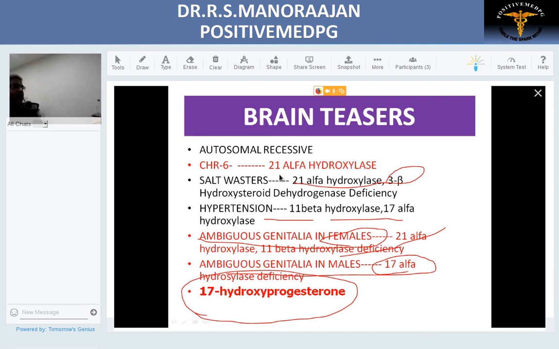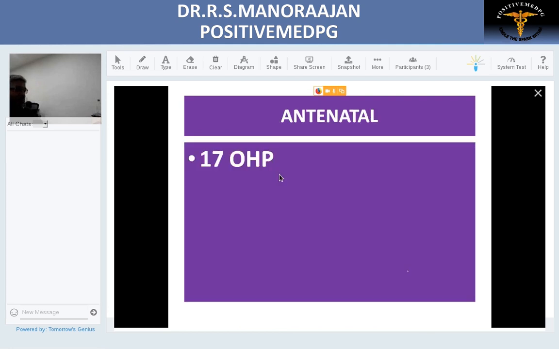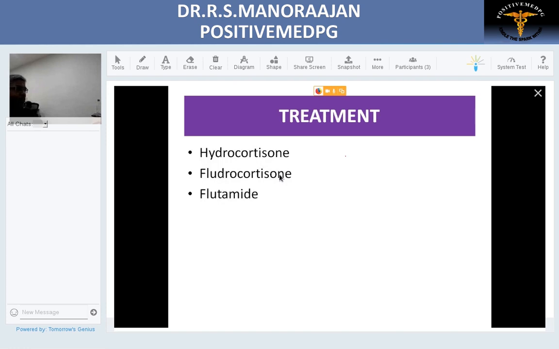Now we'll go into your antenatal diagnosis. Suppose a person comes with a history of CAH in the prior pregnancy. To confirm whether this fetus also has the same disorder, the commonest marker they assess in the fetus is your 17 OHP. If it is elevated, they consider that this patient has a CAH. Now we should know the management: how to treat the child after delivery and how to treat the mother before delivery. So what will happen after delivery? Once the child is born, it is very simple. You have to supplement the hormones.